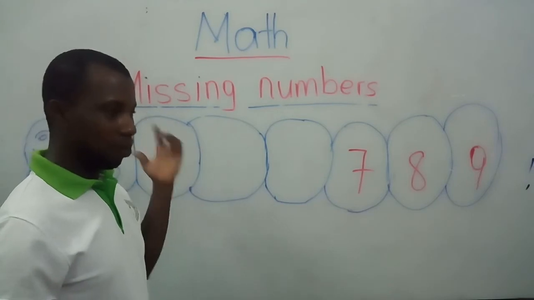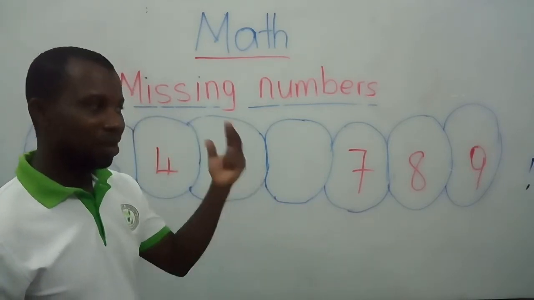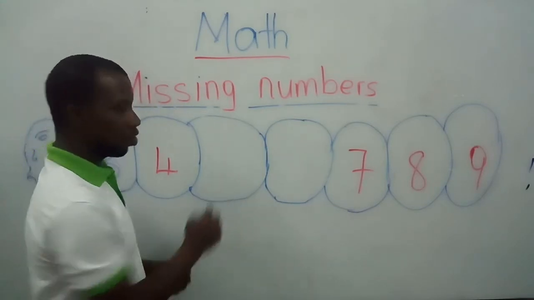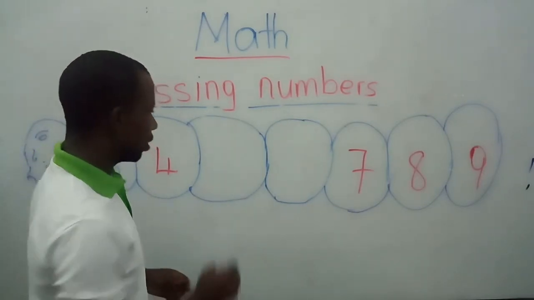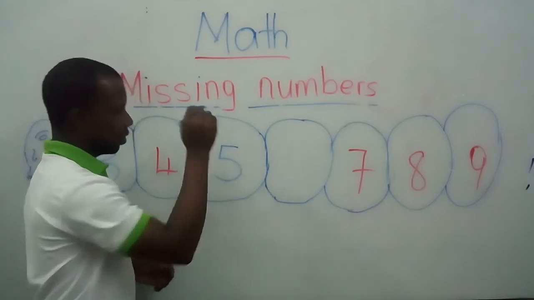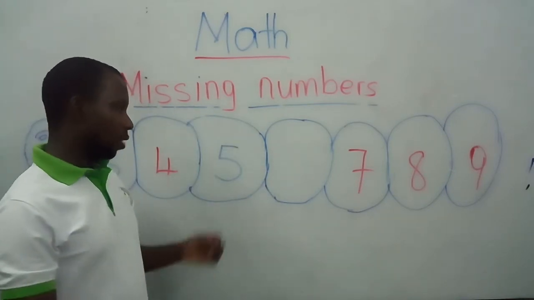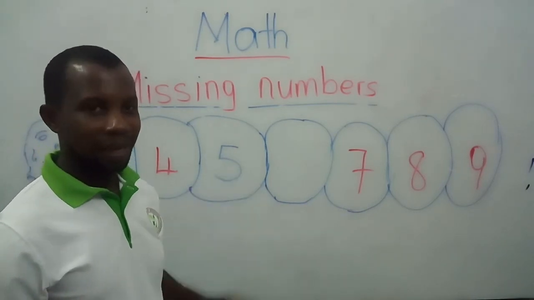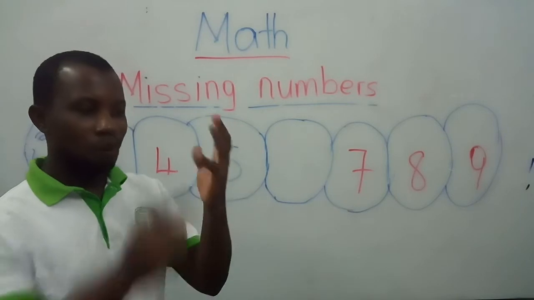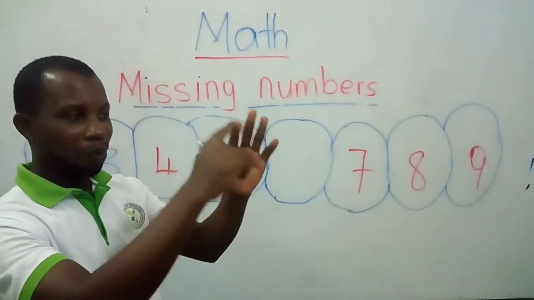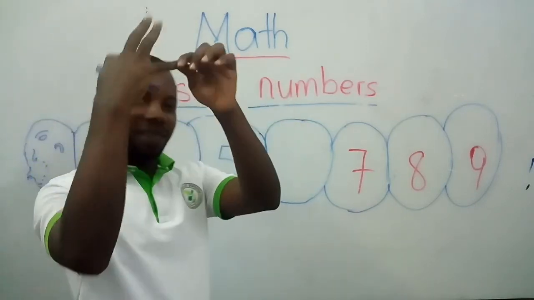We have 1, 2, 3, 4. Very good. After number 4, we have number 5. So we are going to write number 5 here. Now, after number 5, what number do we have next? Let's count from number 1. 1, 2, 3, 4, 5, 6.